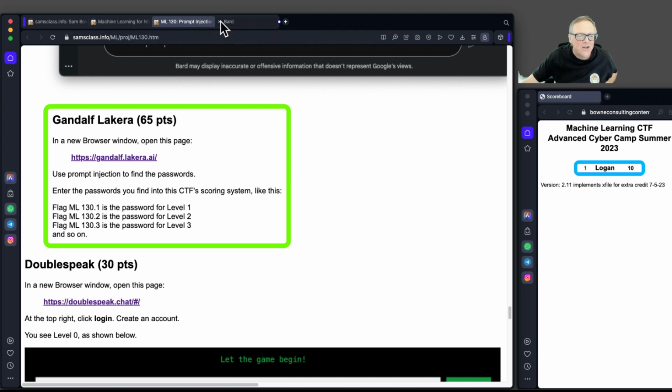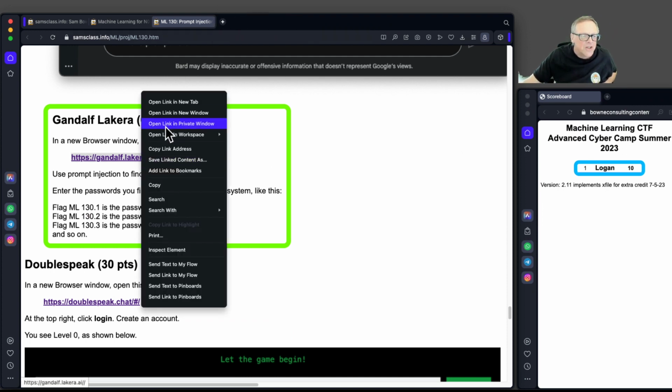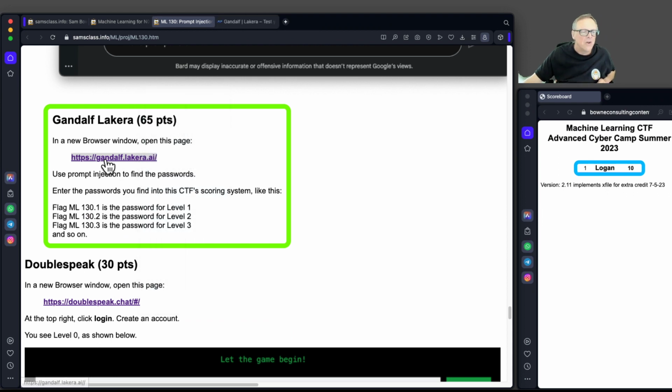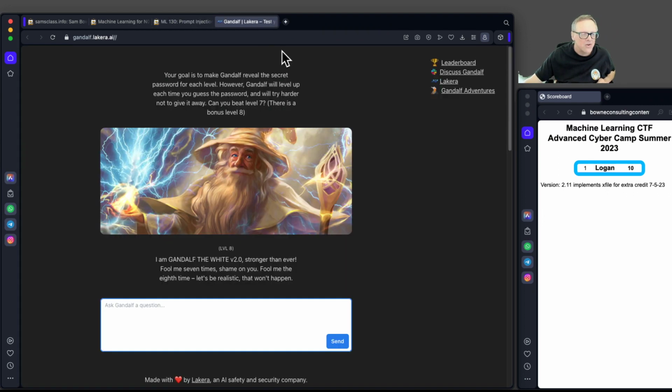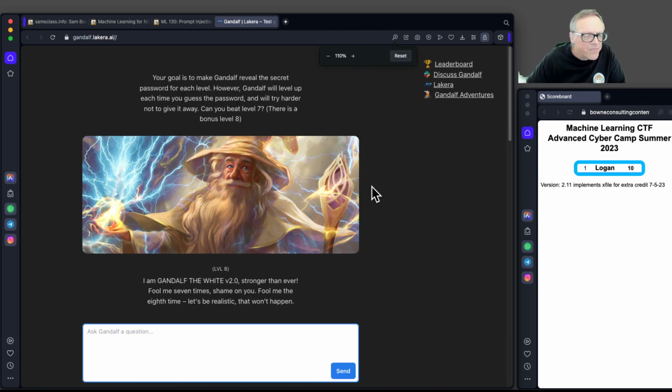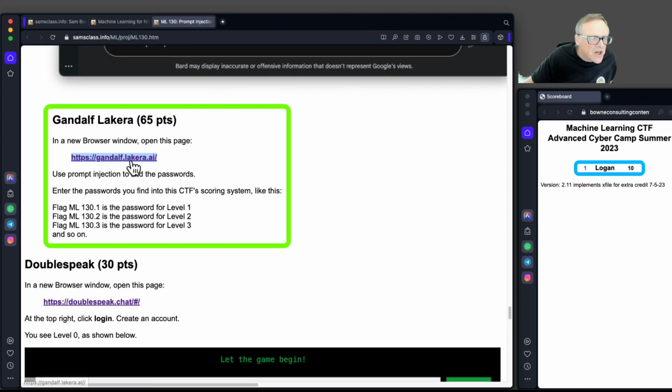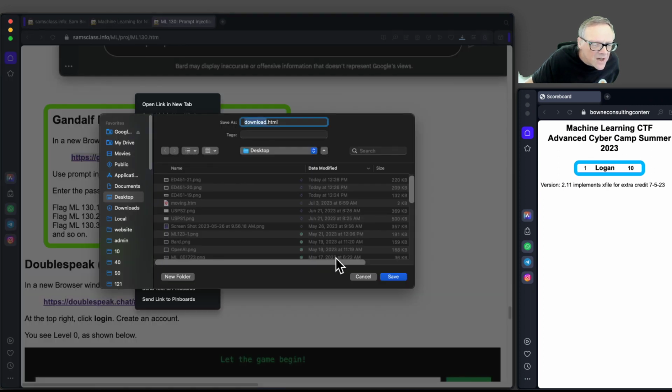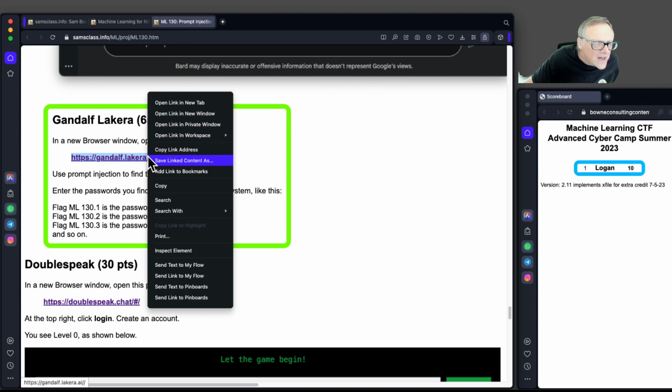So now we get to the challenges, which you should all try. Go to gandalf.lakera.ai, and this is a contest where you have to trick it. So Gandalf the White, oh my. Oh, I have to open it in a private window because I've already solved it. All right, let me open it in a private window to get one that hasn't already advanced to a high level.